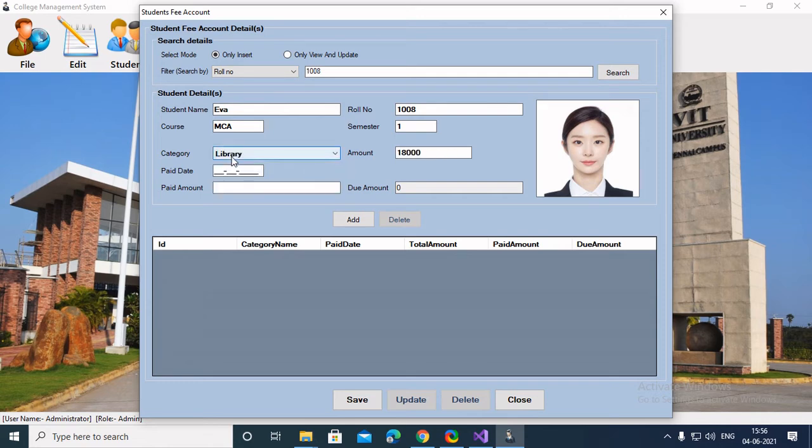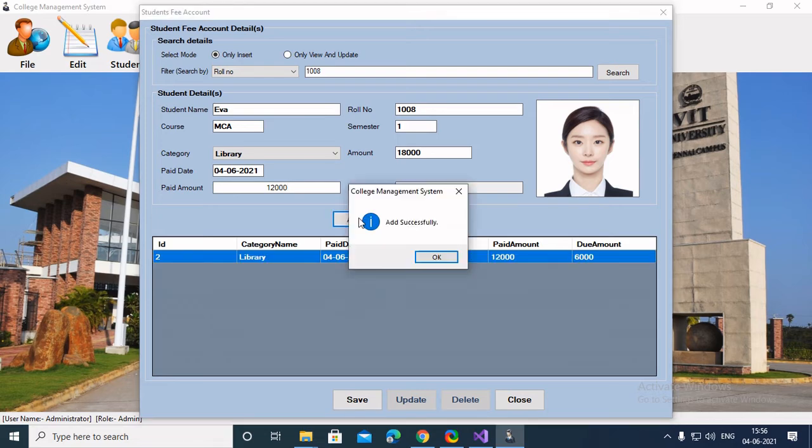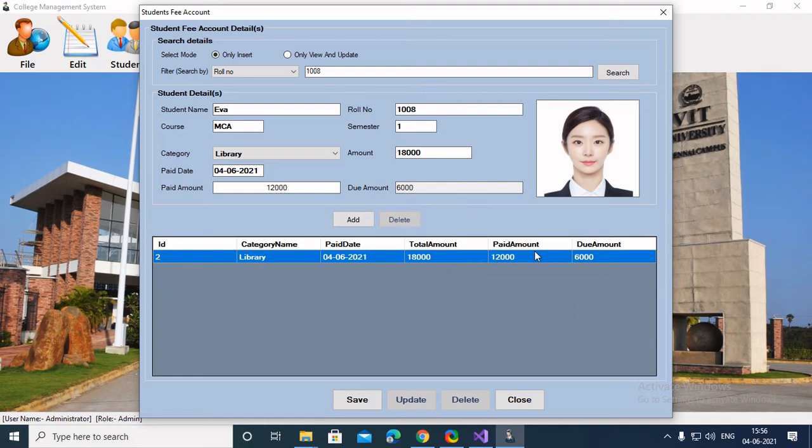So basically as you can see, we can add the amount. For library, by default we have set the fees as 18,000. This is the paid date. Suppose she paid the library fee today itself. And how much amount she paid. So let's say she paid 12,000. As you can see, the due amount is 6,000. If I add this record, the due amount is 6,000, total amount is 18,000, and she paid 12,000.